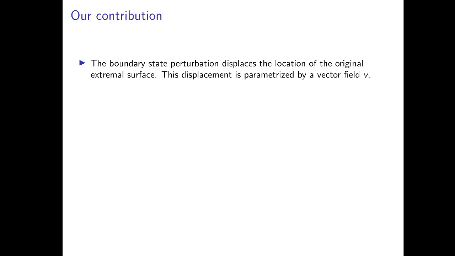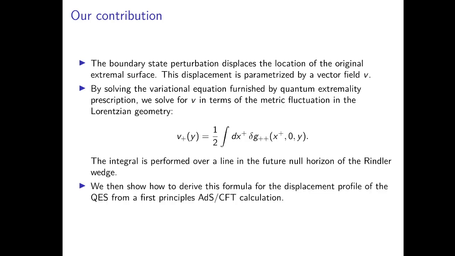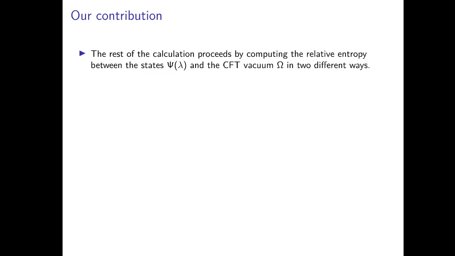This displacement is parameterized by some vector field, let's say V. By solving the variational equation furnished by the quantum extremality prescription, we can solve for V in terms of the metric fluctuation in the Lorentzian geometry. The formula for V is given here. We then show how to derive this formula for the displacement profile of the QES from a first principles AdS/CFT calculation.